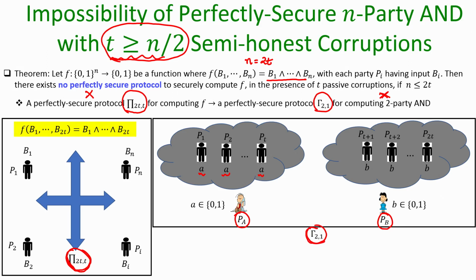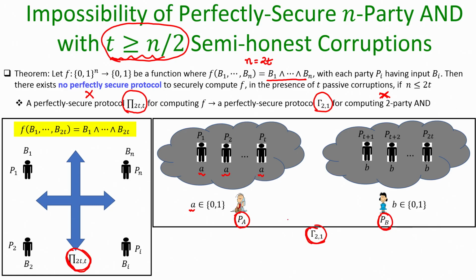A is playing the role of t parties as per the protocol pi, assuming that all their inputs are this A, the bit A for the 2 party protocol, and B is playing the role of another set of disjoint t parties as per the protocol pi, assuming that all their inputs are B. Okay, that is a protocol pi.